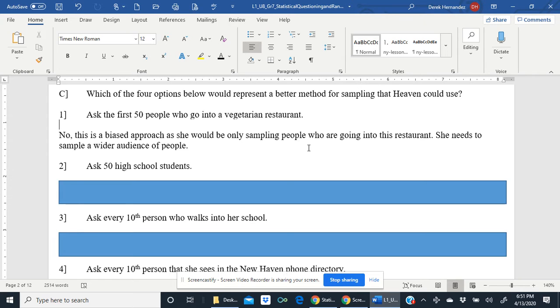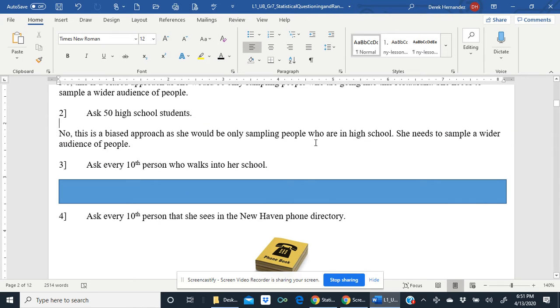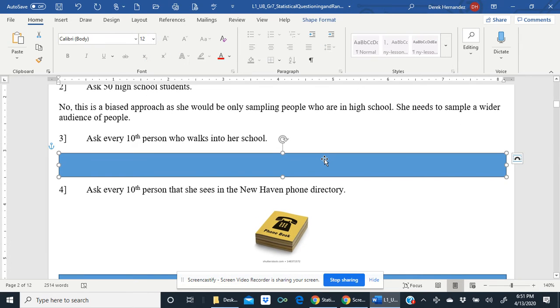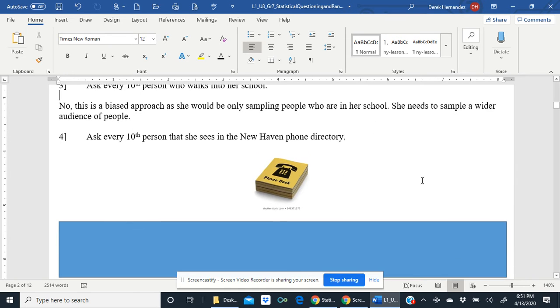What about two? Ask 50 high school students. No, this is also a biased approach, as she would only be sampling people who are in high school. She needs to sample a wider audience of people. What about three? Ask every 10th person who walks into her school. No, this is also a biased approach, as she would only be sampling people who are in her school. She needs to sample a wider audience of people.